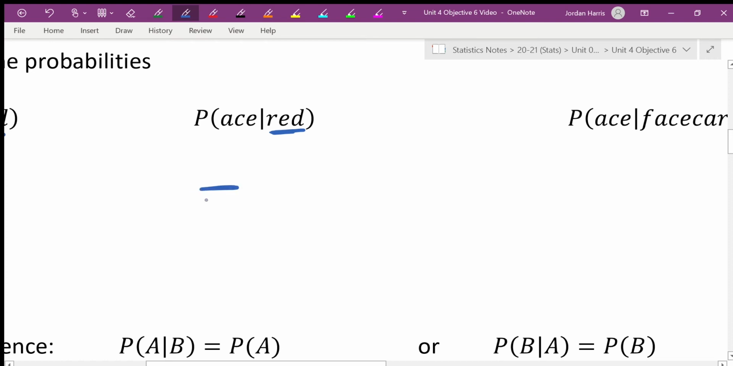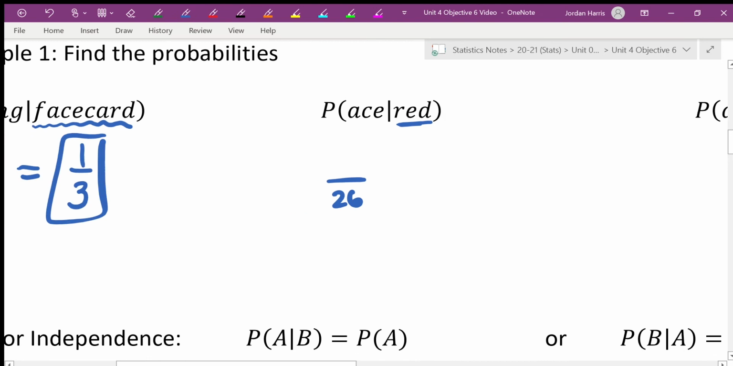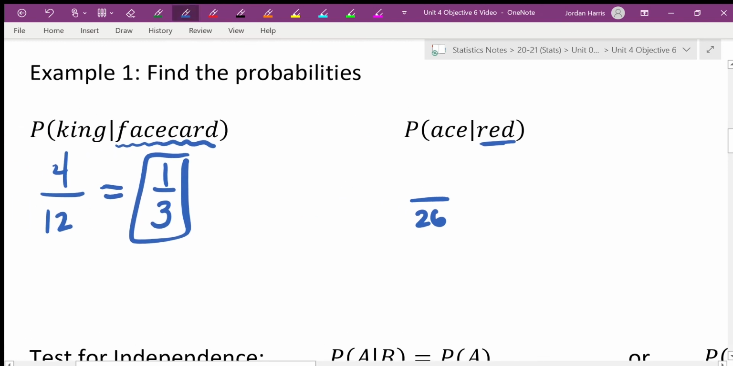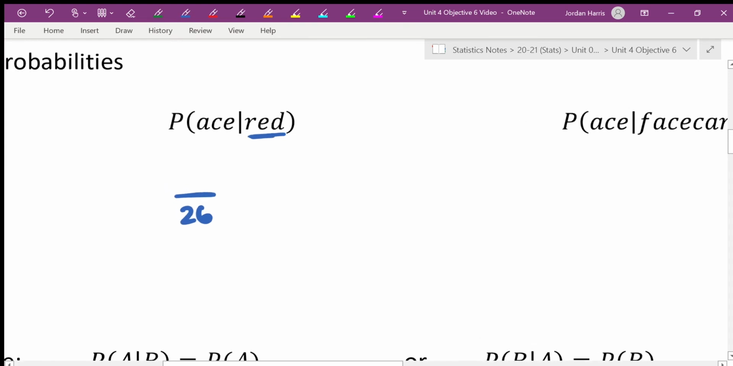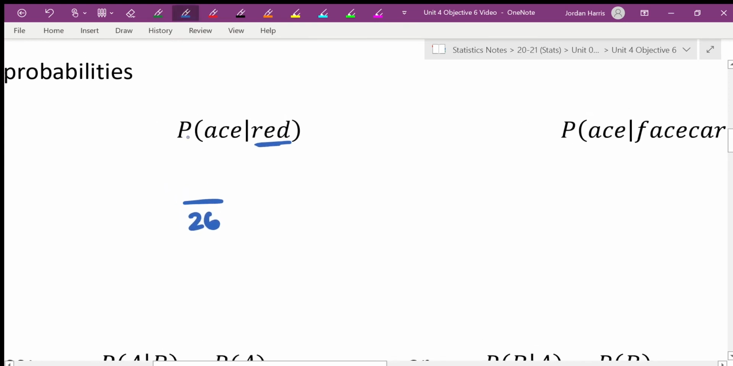So I only have 26. You can kind of think about this as a fraction line, right? The fraction line is telling you what's the red cards. How many red cards? Fraction line, how many face cards? This one, once again, fraction line, how many face cards? And then you have to ask yourself, of those, how many are aces?